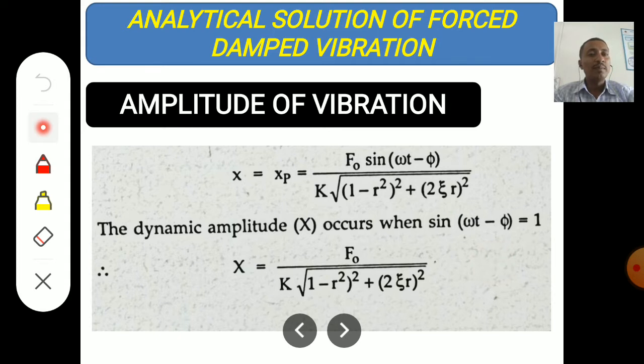This value of amplitude becomes maximum when the sin value becomes 1. That means the maximum amplitude is given by f naught by k into square root of 1 minus r square whole square plus 2 zeta r whole square.